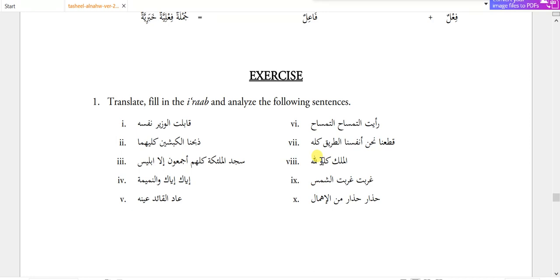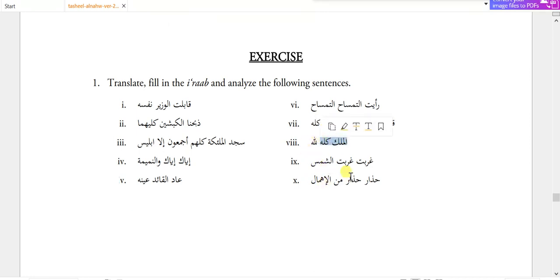Al-mulku kulluhu lillahi, all the ownership is for Allah. Gharibtu gharabat ash-shamsu, here the fail is used twice to emphasize. So this type of takid is takidun lafzi. Then we have hadarun minal ihmal, save from stupidity.